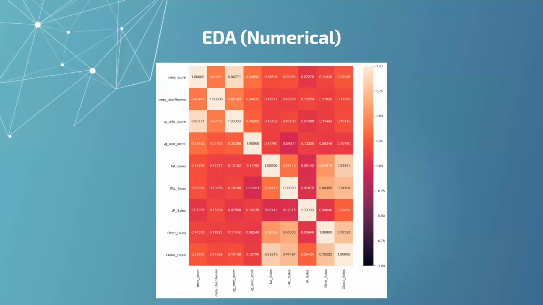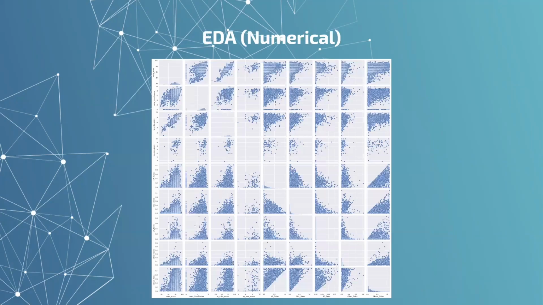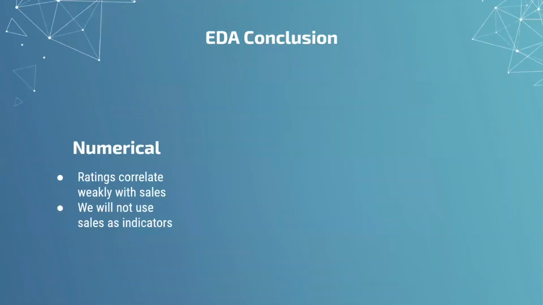We then plotted a heat map and a pair plot to try to visualize the correlations. However, we realized that most of the numerical data only very weakly correlates with global sales, and we will not be using regional sales as indicators because they simply sum up to give us global sales.